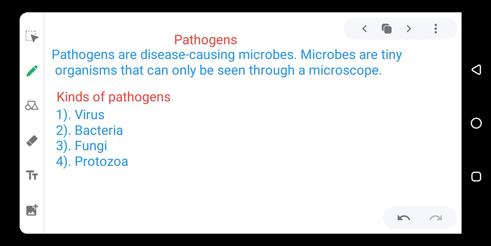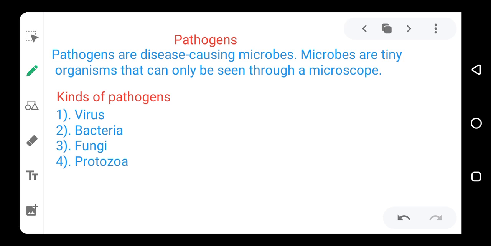In our last lesson, we talked about the pathogens. We defined pathogens as disease causing microbes or microorganisms. Microorganisms are organisms that you can see only with your microscope. You can't see them with your naked eye. And I said that we have four types of microbes or microorganisms that cause diseases, and they are virus, bacteria,